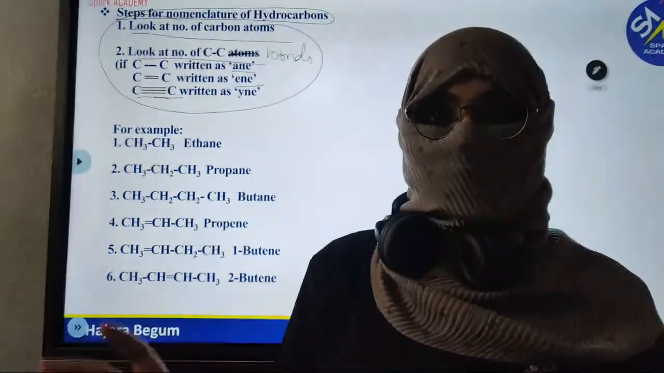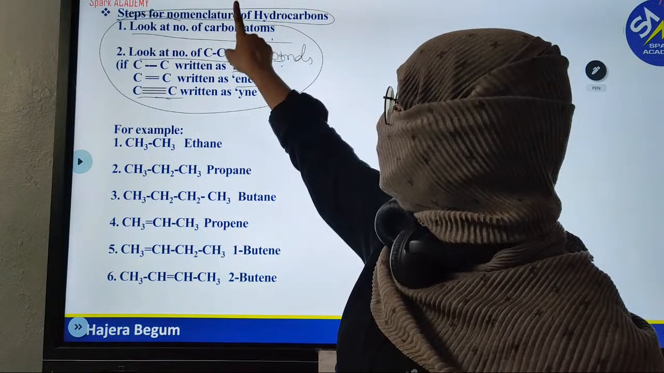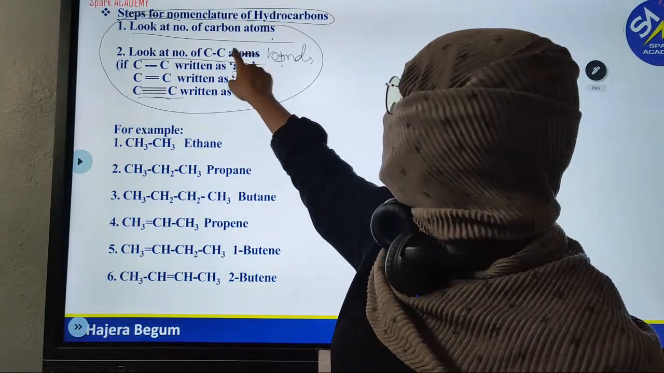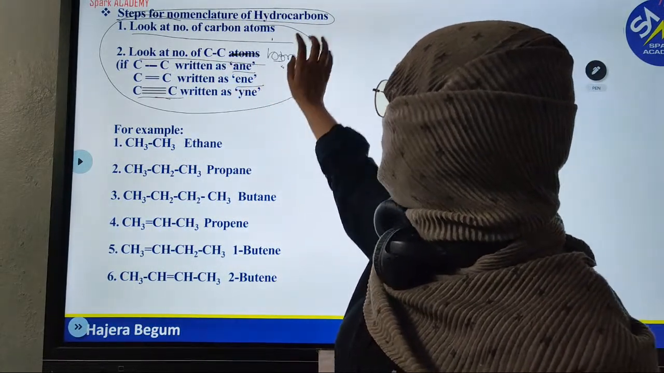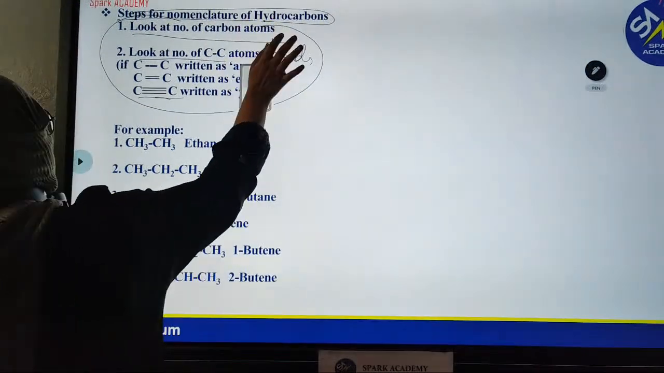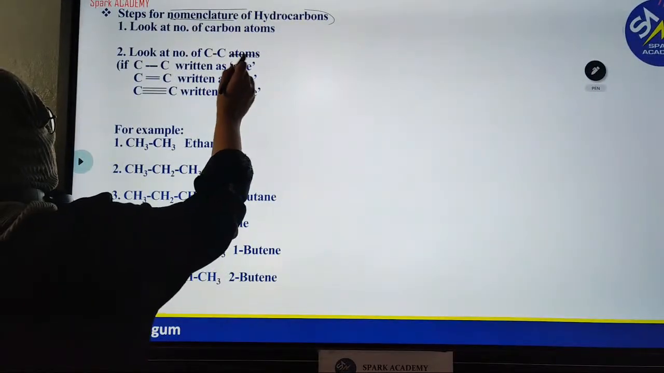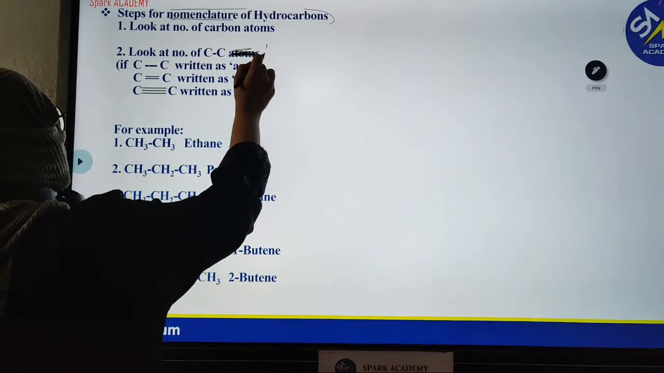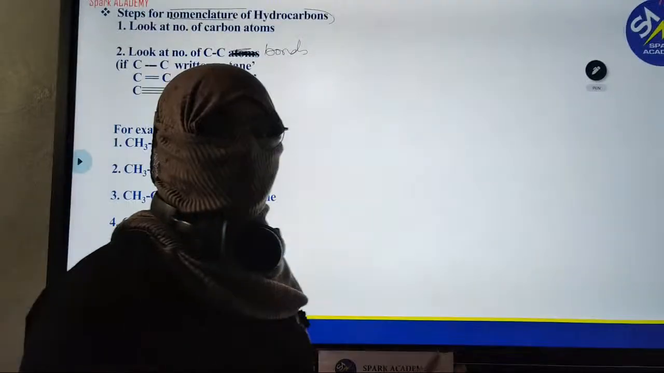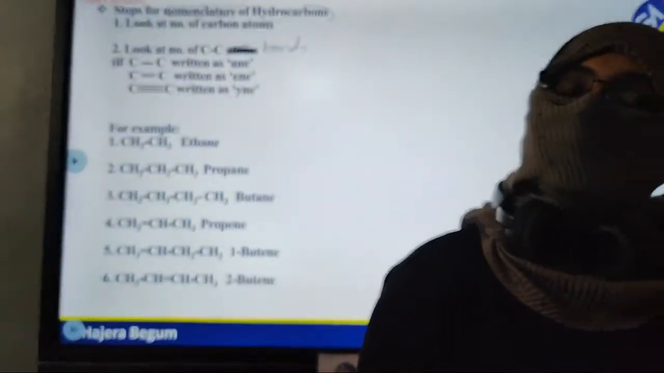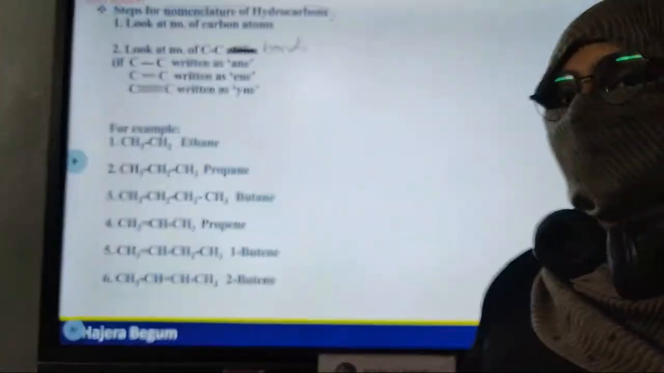Whenever you look at any structure, please look at the number of carbon atoms. Second step, look at the carbon-carbon bonds: single bond, ane; double bond, ene; triple bond, yne. With the help of these two steps only, we are going to write the name of any hydrocarbon. But in between, you will have certain rules. So apart from these steps, we will also have certain rules.